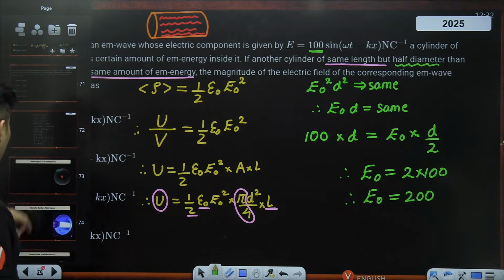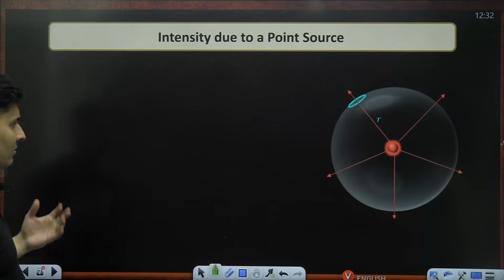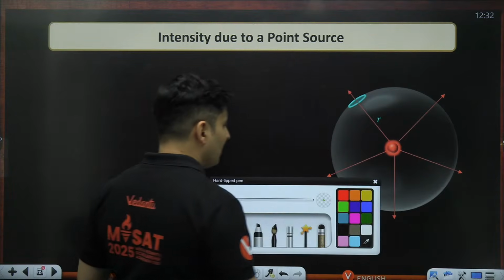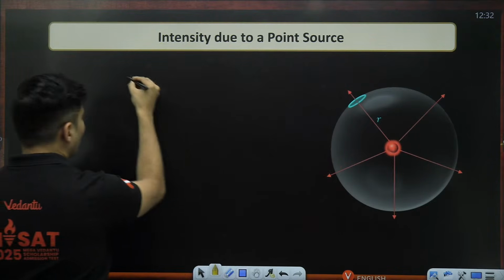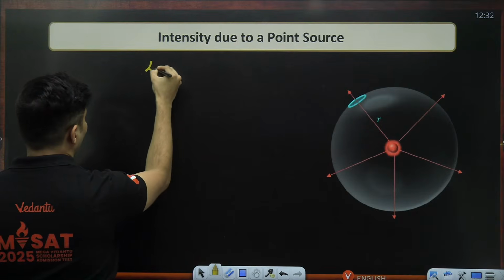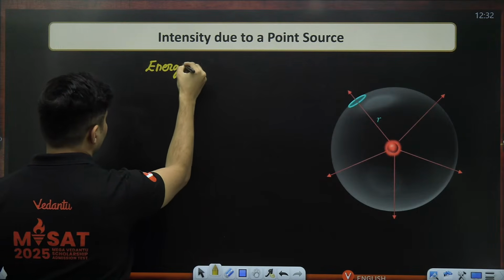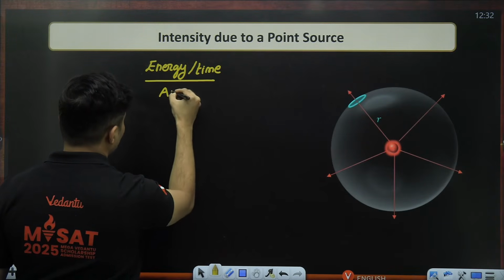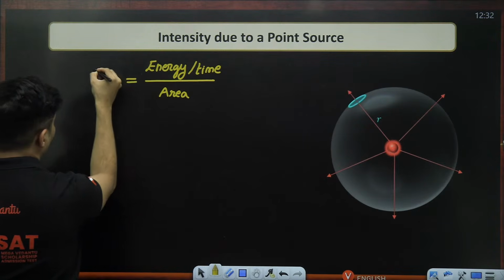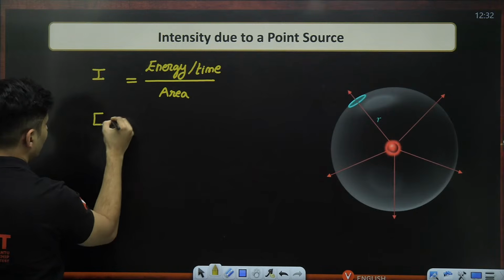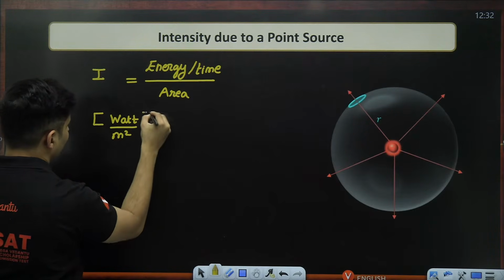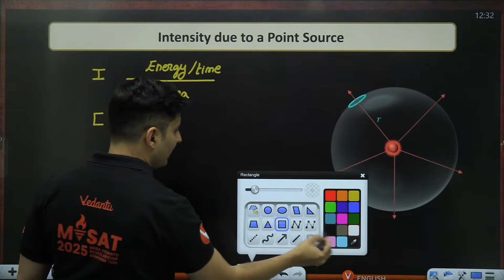Very good. Now, also, intensity is related to the energy density, and I will tell you the formula for that as well. Remember, in general, intensity of light is nothing but how much energy is flowing per unit time per unit area. That is what intensity was, and the unit was watt per meter square, right? That is the definition of intensity.